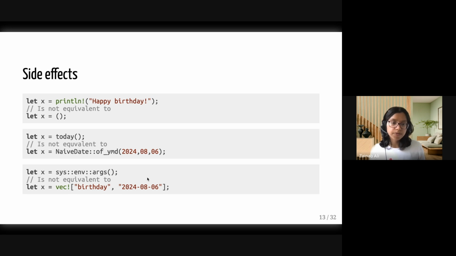Because if we were to run this program with a different argument list, we'd get something else. So that means that it is a little bit more difficult to reason about these functions. It's a little bit more difficult to reason about what the result of today is or what the result of getting our arguments is.